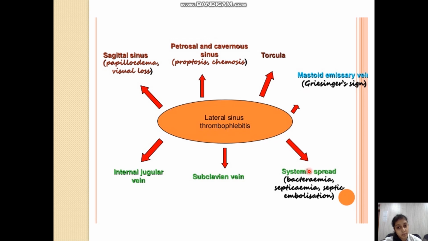It can go to the systemic veins, causing bacteremia, and septic embolization to the subclavian vein, internal jugular vein, anywhere. So once lateral sinus thrombophlebitis has occurred, if urgent intervention is not done, then the spread can occur to many areas.